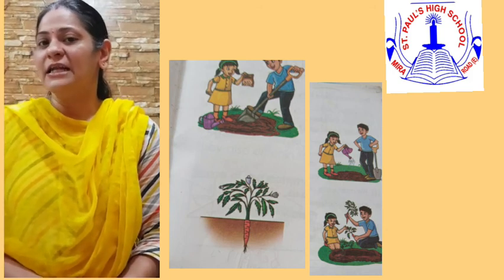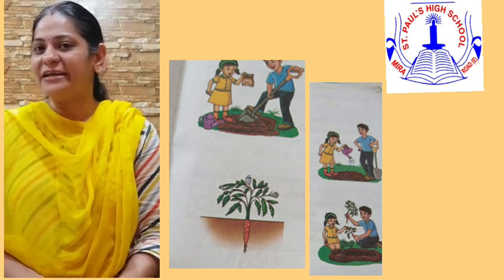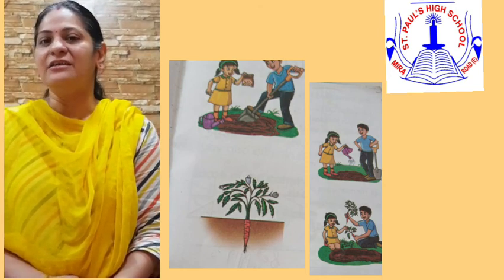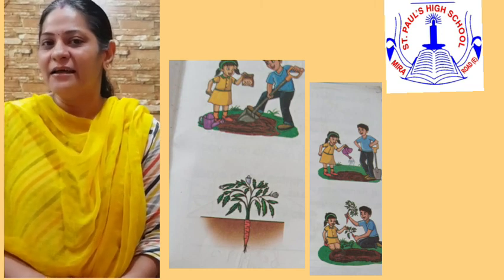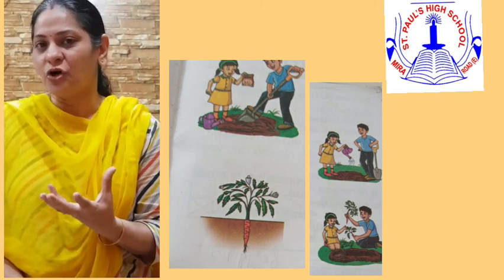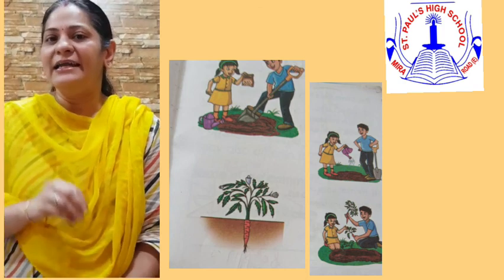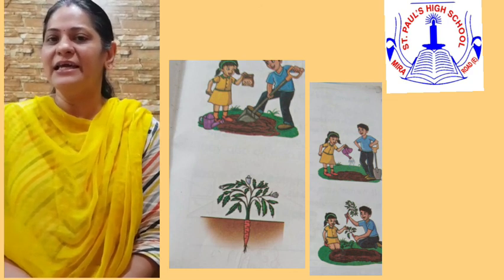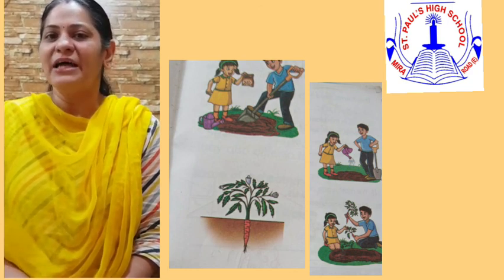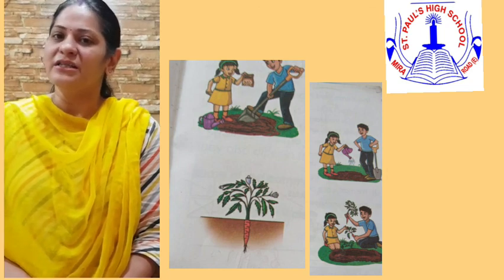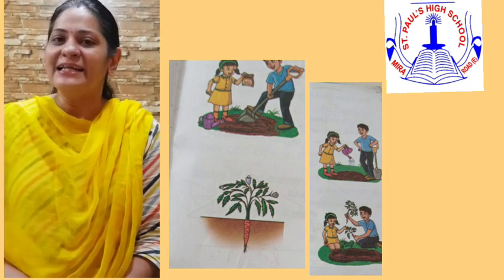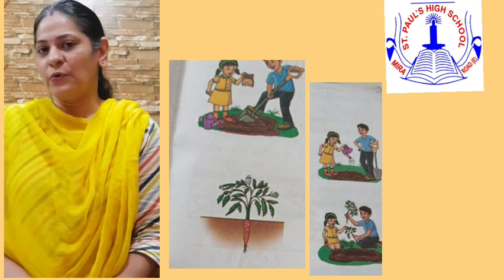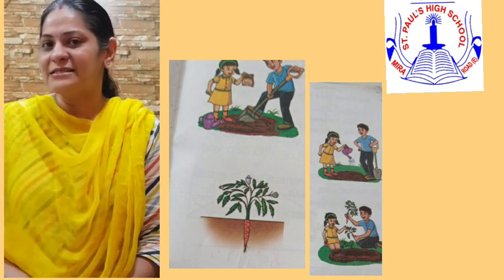So children, now you all are going to do one activity. So parents, please help them to do that activity. First, take some soil in a pot and let them sow some seeds in it, and let them water it daily and keep the pot in the sunlight. So let them do this activity so they will know how plants grow. Okay children? Okay parents? Okay.